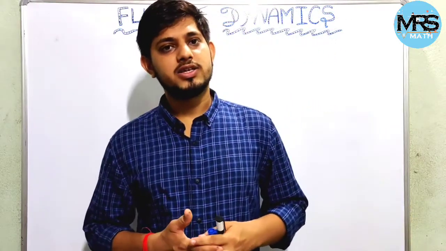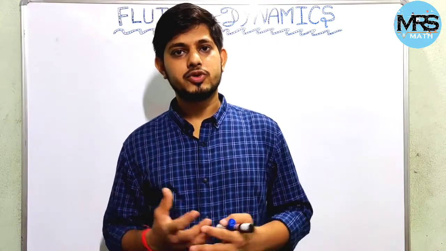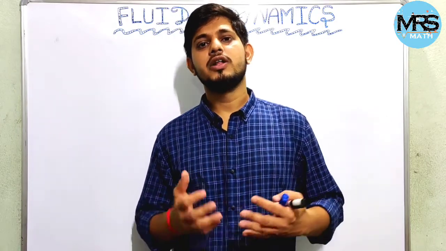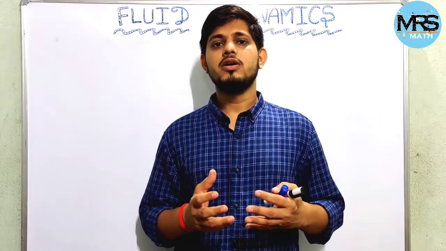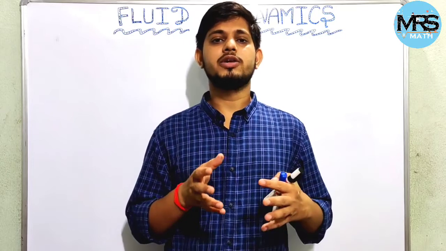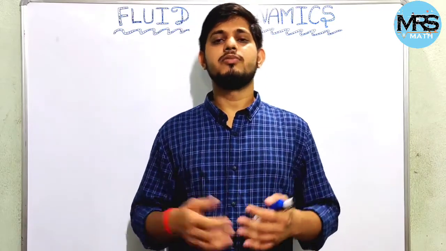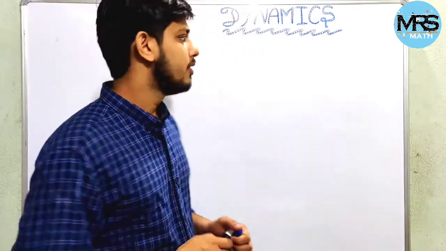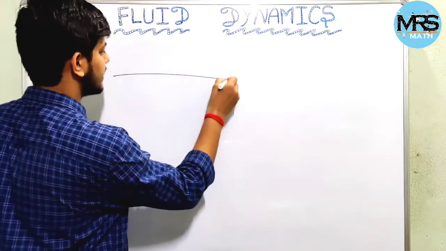If we consider the real fluid, then there must be some viscosity, right? And because of the presence of viscosity in a flow or in a liquid, there will be intermolecular friction. If intermolecular friction arises, then to overcome that friction, some energy will reduce in the flow. Let us understand this by taking a passage.